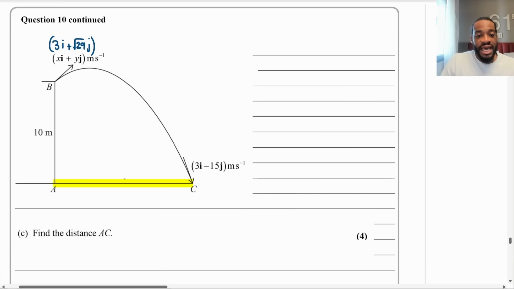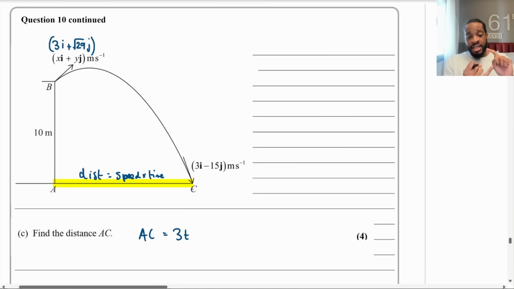So this distance AC, remember, the distance horizontally with a projectile is literally just the speed times the time. So the distance AC is going to equal the speed, which we know is a constant 3, times t. The question is now, what is t? How can we find out what t is? What's the distance A to C? Do we know anything about this point C?